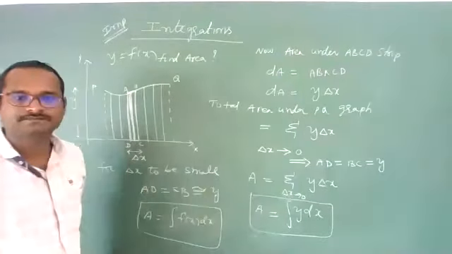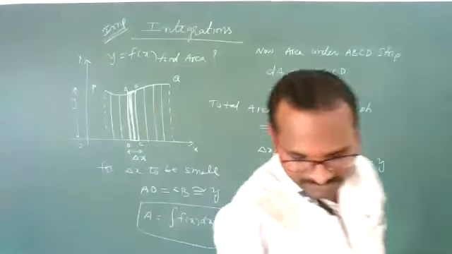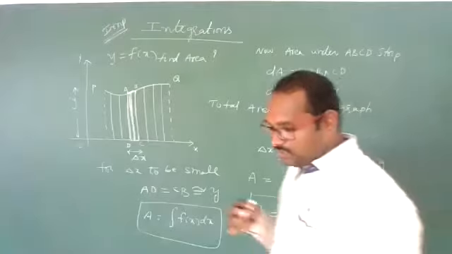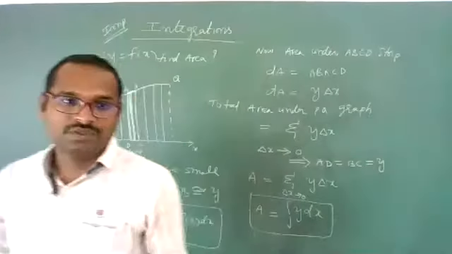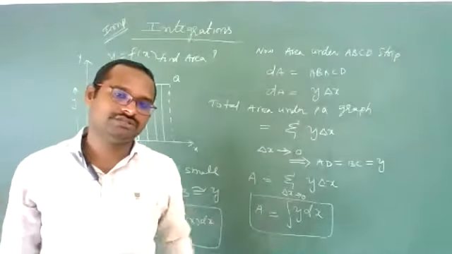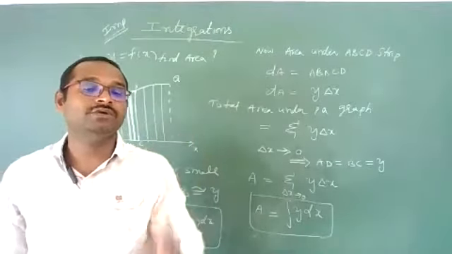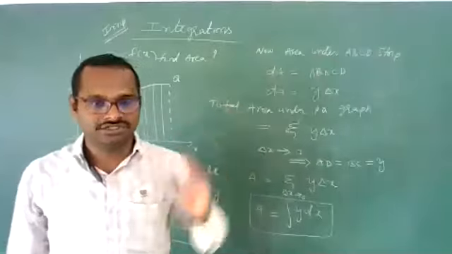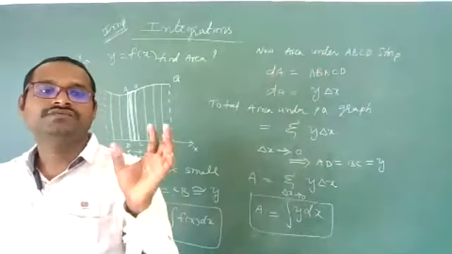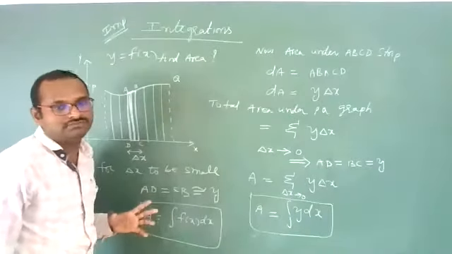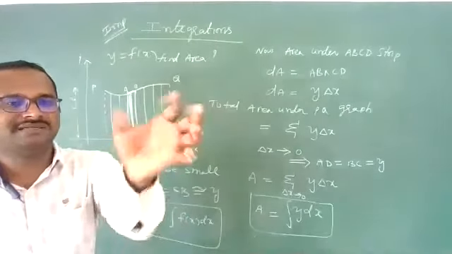Clear, students? Any doubt in this? So this is the method of integration. Whenever you are unable to find the total value of any function by multiplying, whenever that variable is continuously changing, then to find the total value, you can apply integration. Integration simply means a summation.